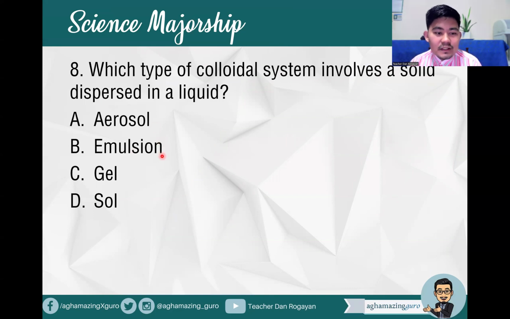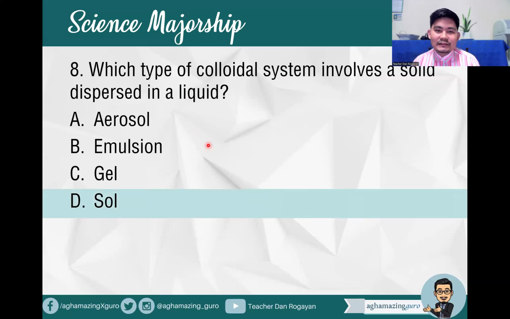A, aerosol, B, emulsion, C, gel, D, salt. Okay. So what is your answer here? Type of colloidal system which involves a solid dispersed in a liquid. That is correct. That is letter D. It's salt. Okay? Salt is the answer.